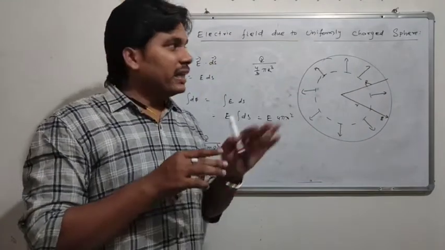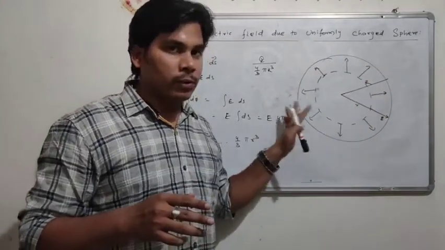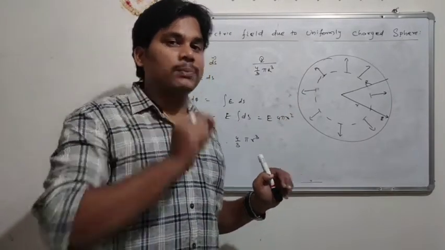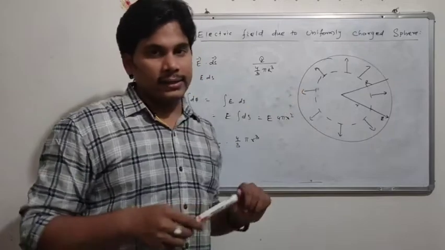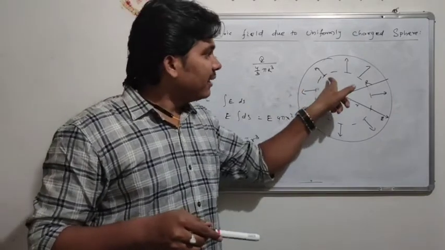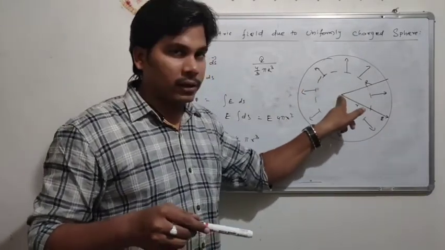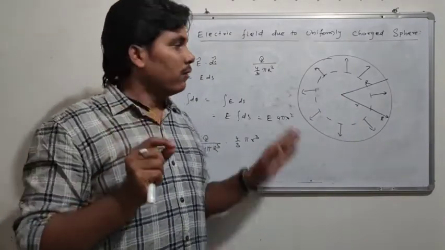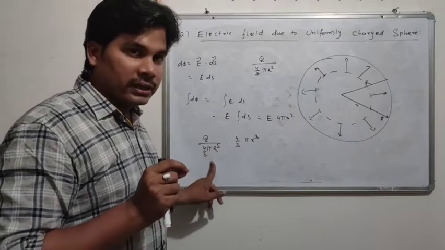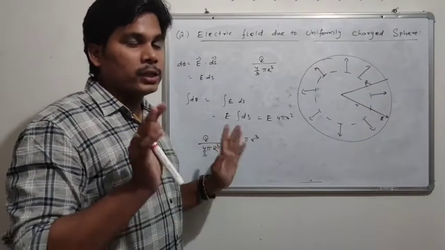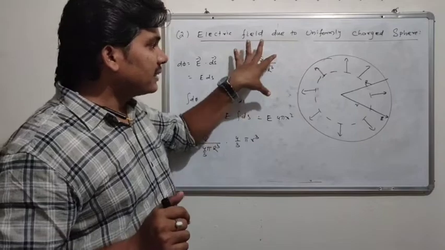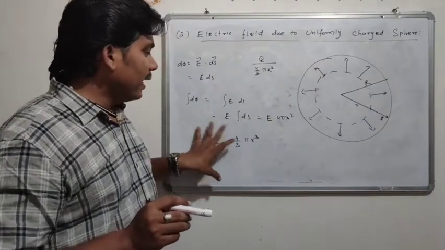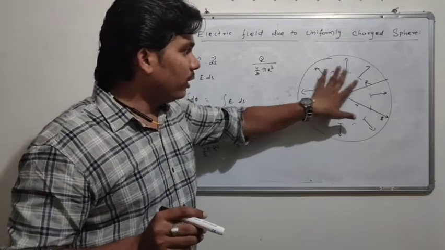Means if this is 100 cubic unit, in each cubic unit what amount of charge is present, that we are finding here. And if this is 80 cubic unit, in this 80 cubic unit how much charge is present? Means for 1 cubic unit the charge into 80. In such way, this is the charge present in each cubic unit, and this is the charge present only through the Gaussian